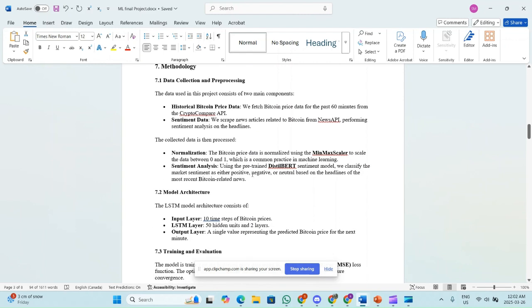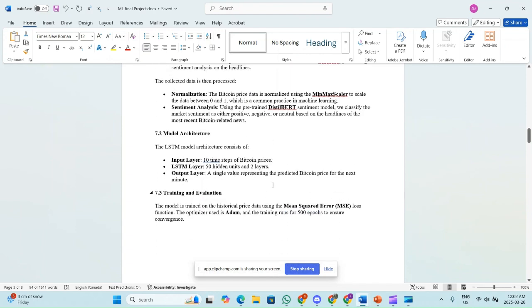Normalization. The Bitcoin price data is normalized using the MinMaxScaler to scale the data between 0 and 1, which is common practice in machine learning. Sentiment analysis. Using the pre-trained DistilBERT sentiment model, we classify the market sentiment as either positive, negative, or neutral based on the headlines of the most recent Bitcoin-related news.